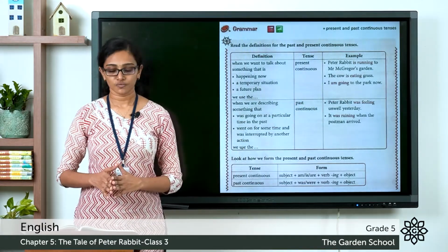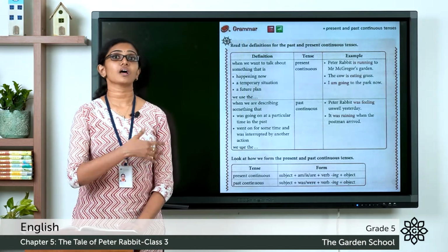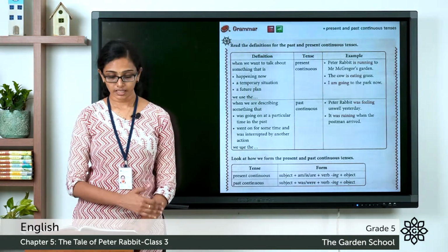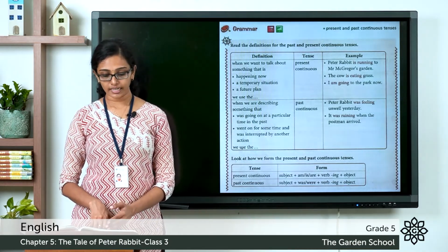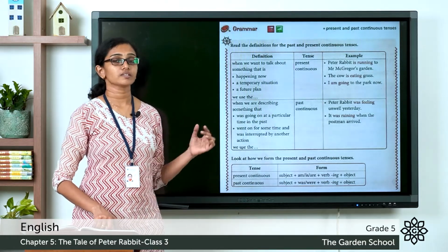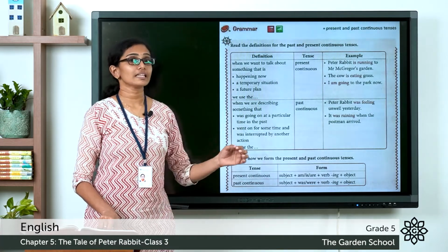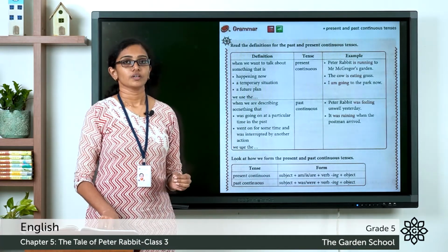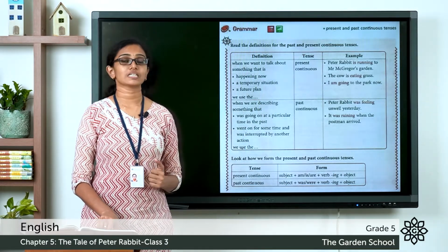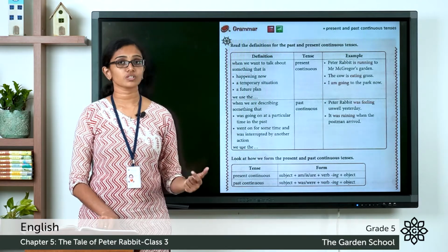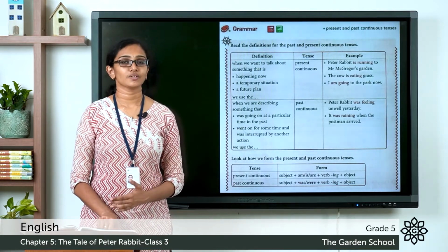Peter Rabbit was feeling unwell yesterday. So it is not happening right now, it was an ongoing action in the past. Peter Rabbit was feeling unwell yesterday and it was raining when the postman arrived. So it was raining and then some other action happened. The postman arrived. So that's a moment of interruption. So that is an example that an action went on for some time and it was interrupted by another action. It was raining when the postman arrived. So these were examples of past continuous tense.